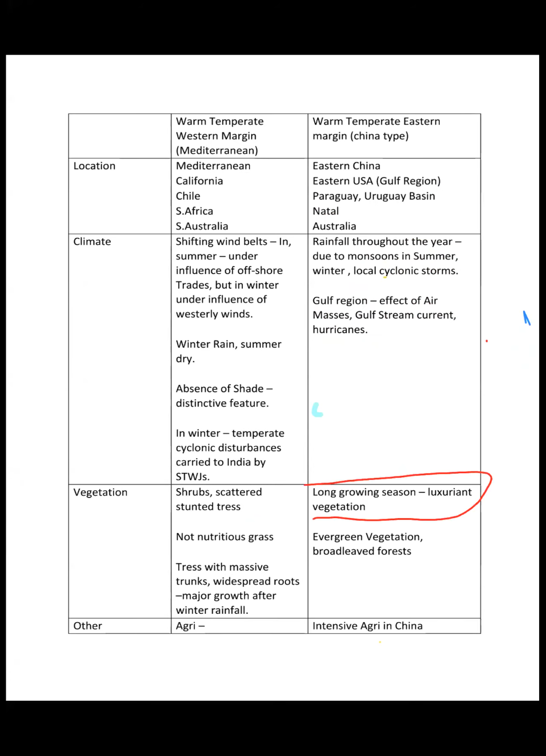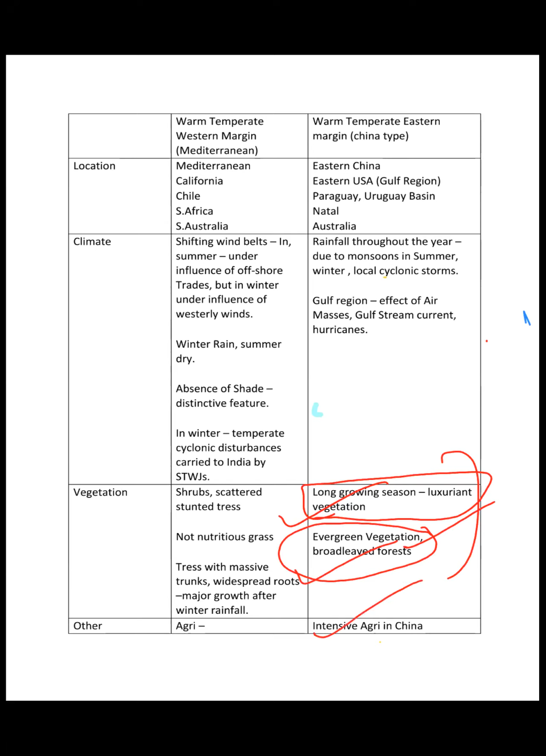Long growing season, luxuriant vegetation, evergreen vegetation, broadleaf forest. Of course, if it is happening throughout the year, the rainfall is throughout the year. This is very much understood, right?